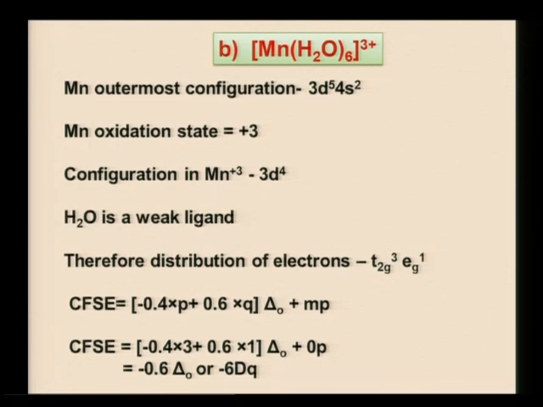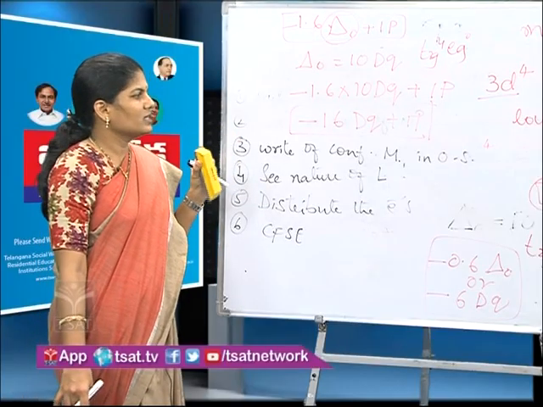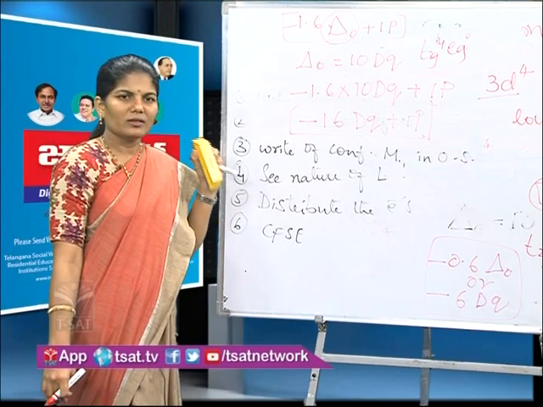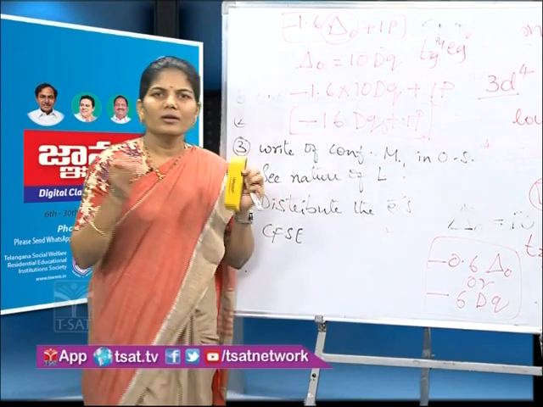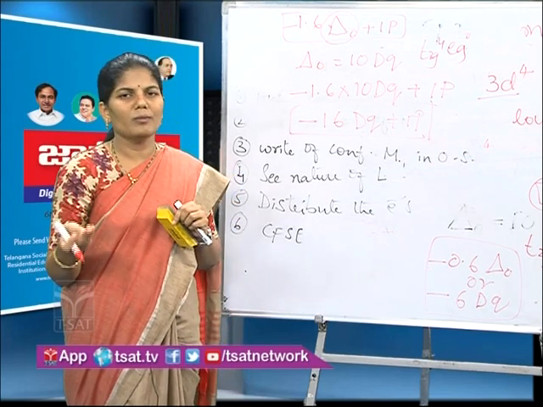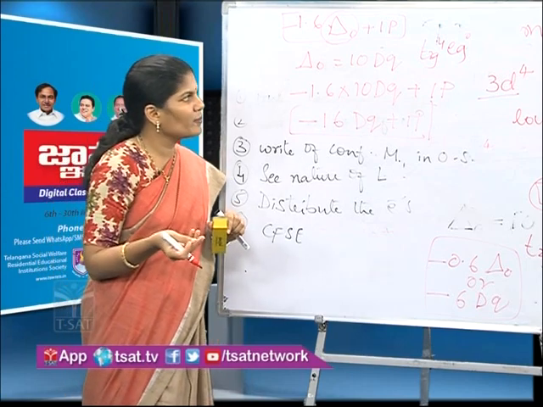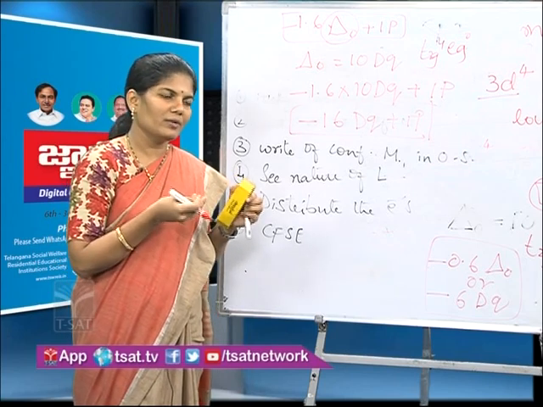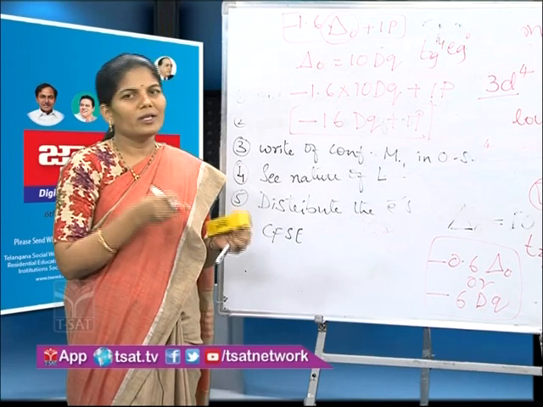Okay, so in this way we have to calculate the CFSE of complexes. Is it clear? We have covered the octahedral geometry, splitting of d orbitals in octahedral geometry, the spectrochemical series, high spin and low spin complexes, and calculation of CFSE when the ligands are strong and when the ligands are weak.